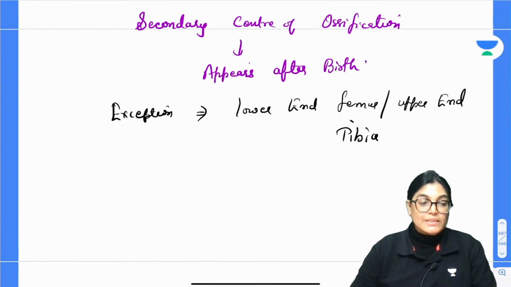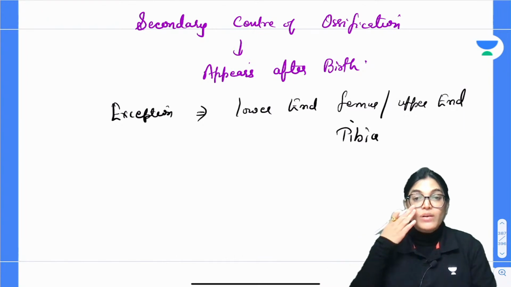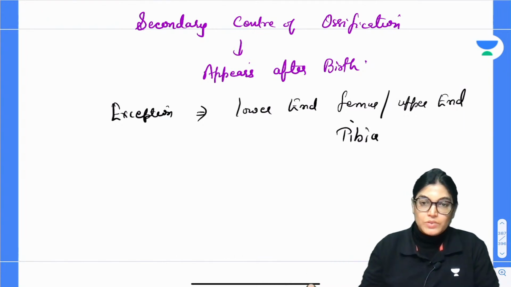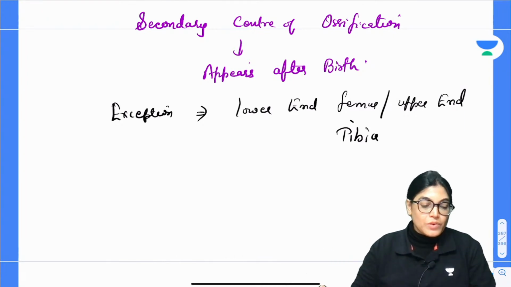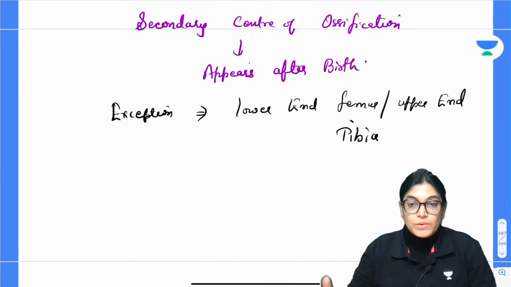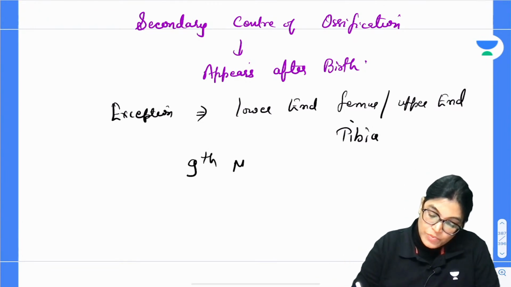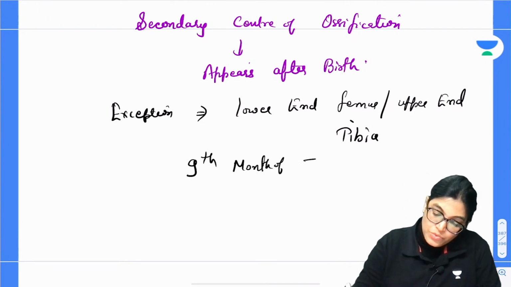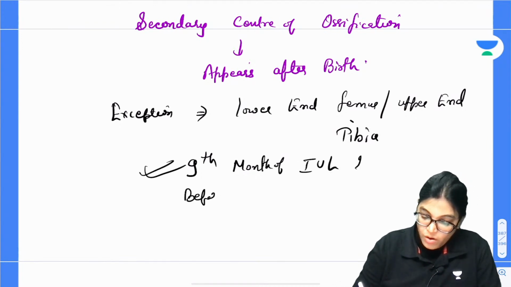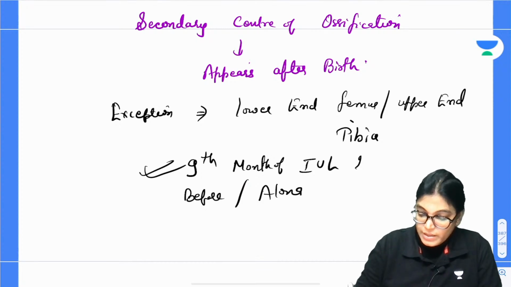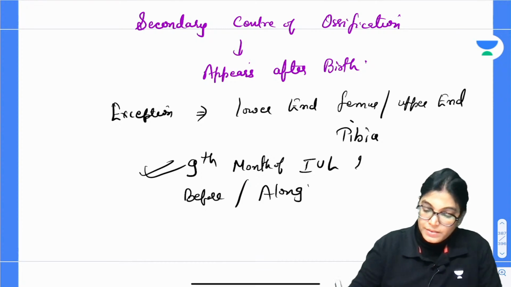Here the secondary center of ossification appears along with birth, that is the 9th month. Generally the secondary center of ossification, which appears at the ends of the bone, appears after birth, but here it appears along with birth, just before the 9th month of intrauterine life. Just before or along with birth they appear. So they are violating this rule.